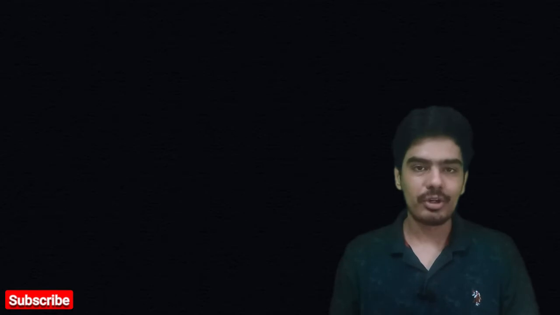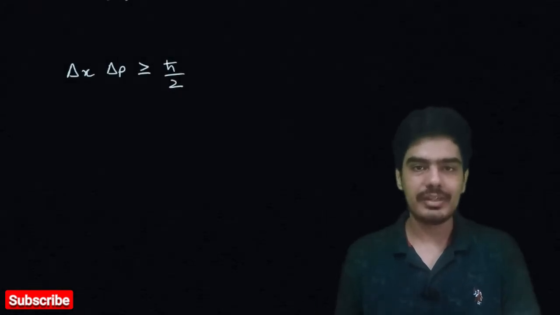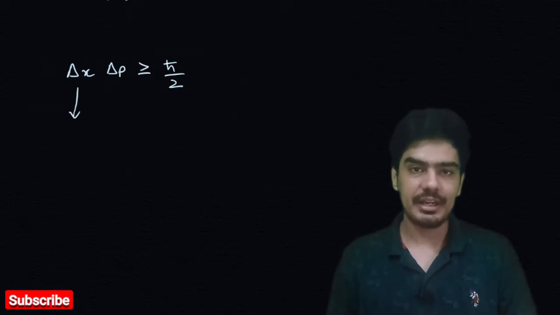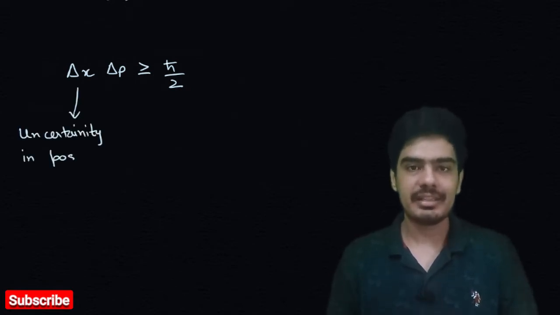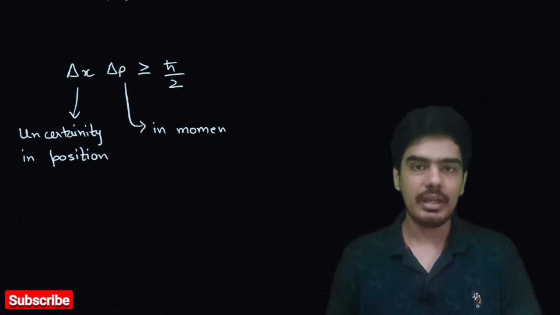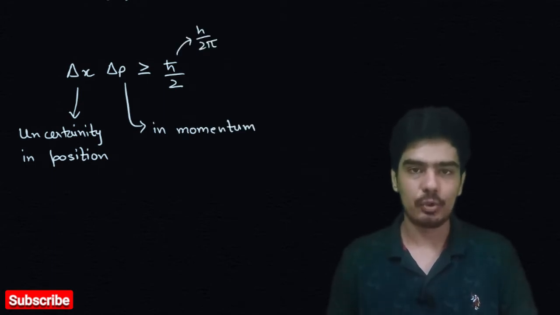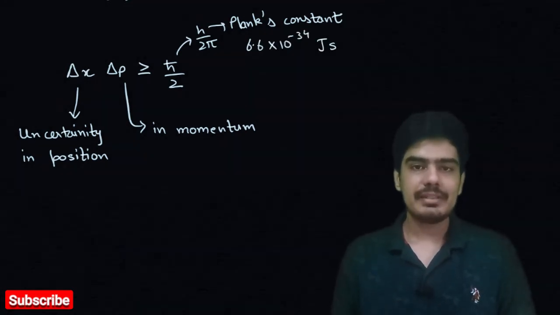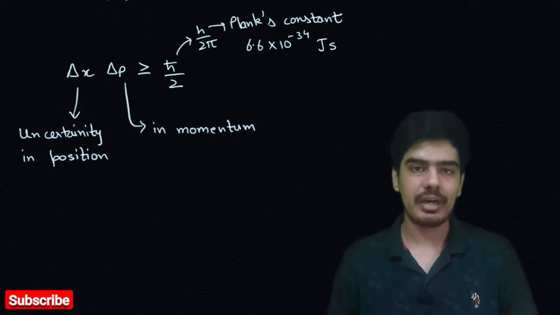Let's first discuss the mathematical form of this uncertainty principle. It says that the product of delta x and delta p is always greater than h cut by 2. Here, delta x is the uncertainty in the position, delta p is the uncertainty in the momentum, and h cut represents h by 2 pi, where h is the Planck's constant, which has value 6.6 times 10 raised to the power minus 34. So this principle says that the product of uncertainty in position and the momentum is always greater than h cut by 2.